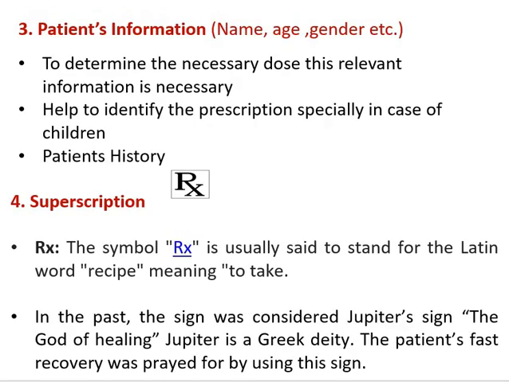Next part of the prescription is patient information. Patient information like name, age, gender, weight of the patient, sometimes BP is also recorded, and pulse rate is also noted down. It is important because it determines the necessary dose for a patient on the basis of the relevant history of the patient. It also helps to identify the prescription, especially in case of children, adults, or geriatric patients. So patient history is also part of the patient information. Next part is superscription.